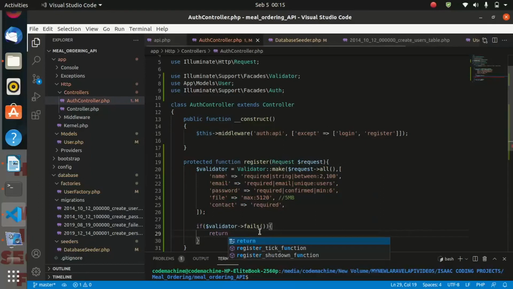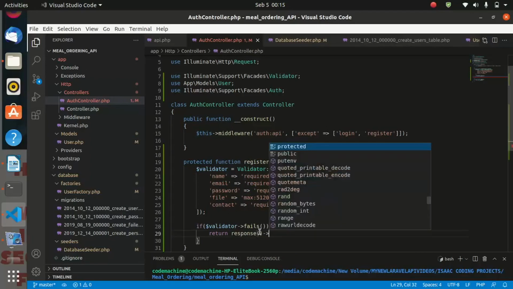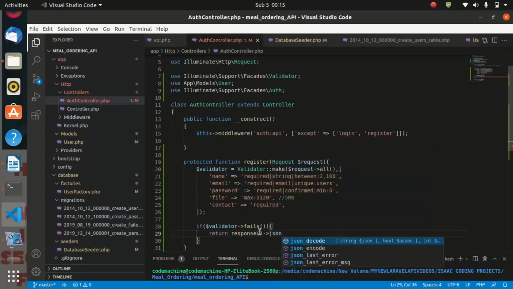We are going to return a response, and this response is going to be a JSON response. Remember, JSON is the type of data we are working with.